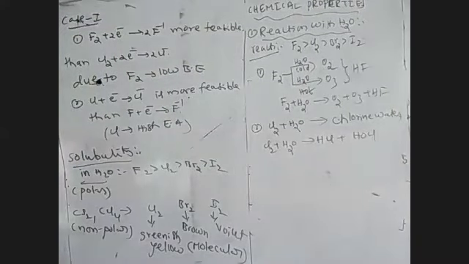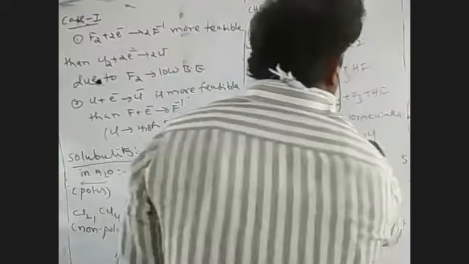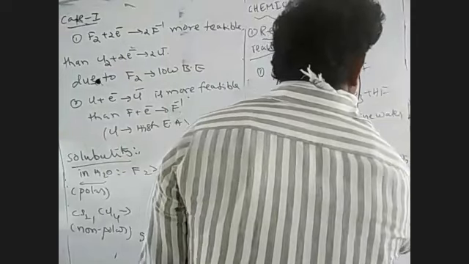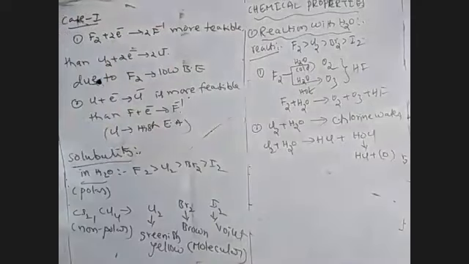HCl and HOCl. HOCl is called hypochlorous acid. Hypochlorous acid is unstable and decomposes into HCl plus O. O is called nascent oxygen.